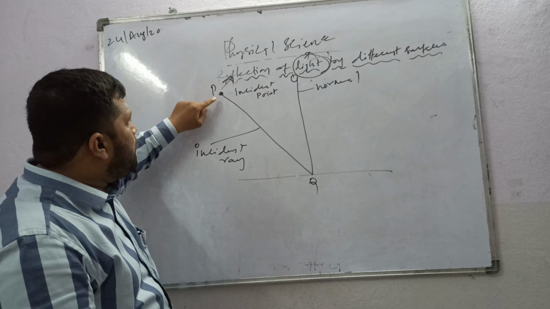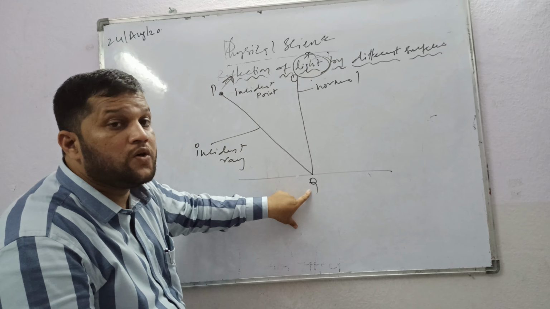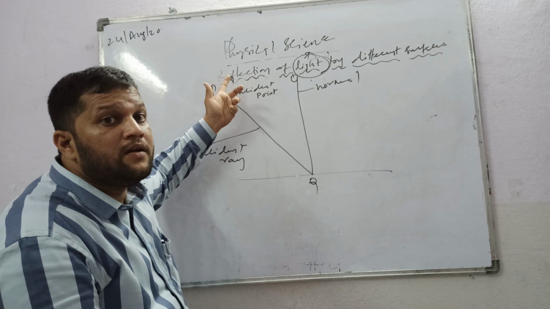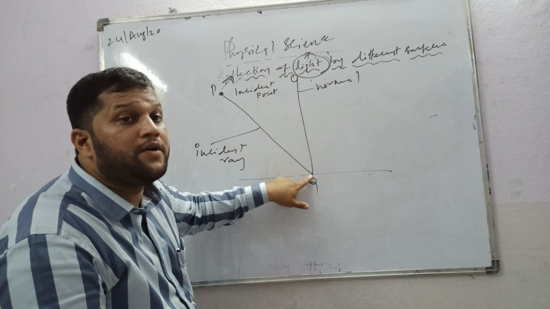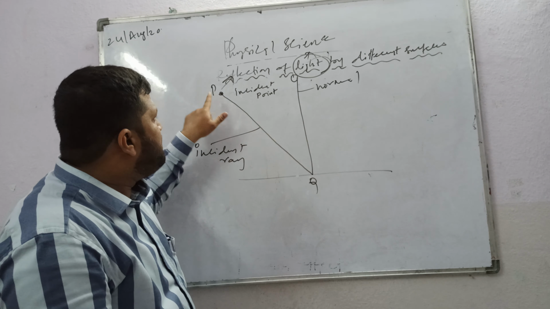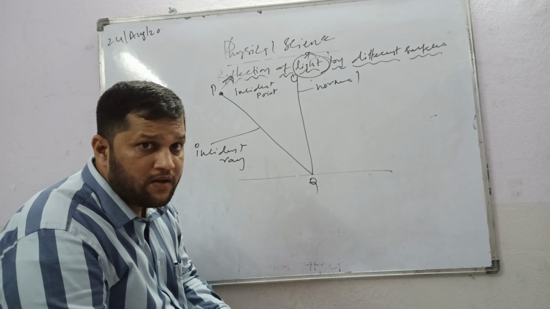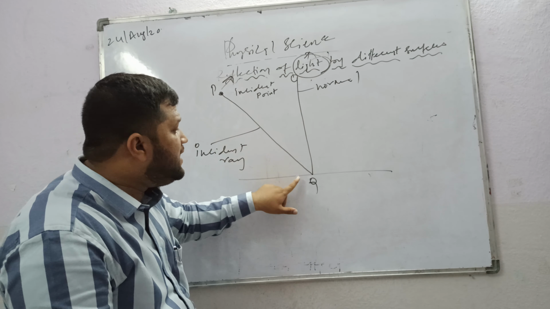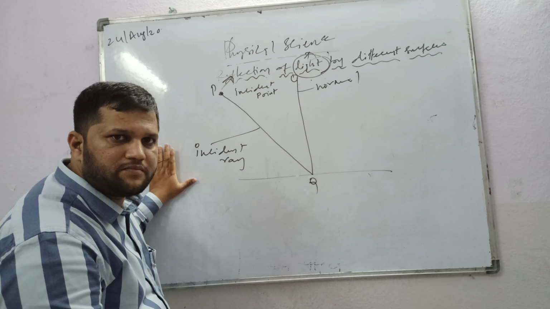So what is the incident ray? The ray which comes from P to Q. P is the incident point where the light ray comes, meets and interacts with the boundary at Q. When the light ray comes from the incident point and interacts with the boundary at Q, that is called the incident ray.